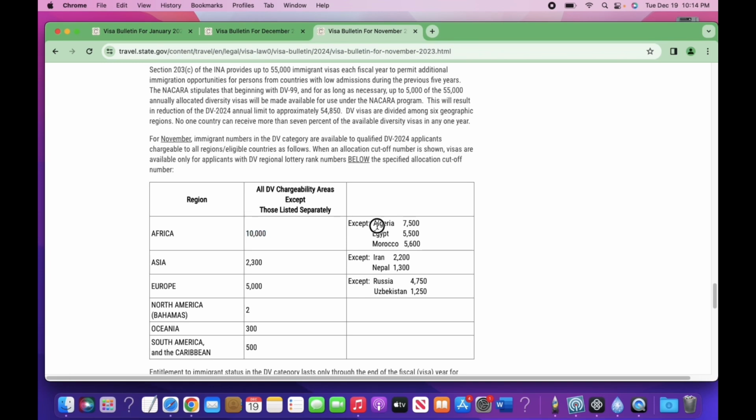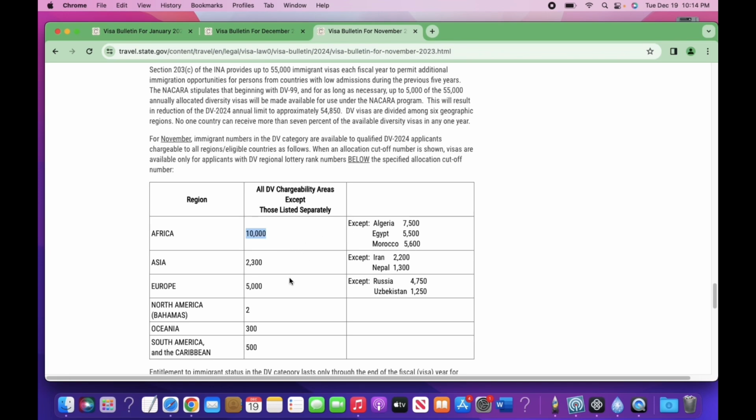Algeria is going up to 7,500. Egypt is going up to 5,500. And Morocco is going up to 5,600. All the other countries in Africa which are eligible for the DV lottery are going up to 10,000. Are we together up to that point?